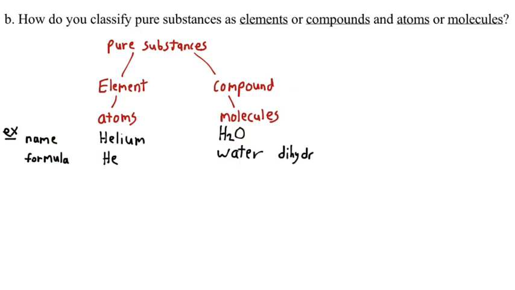So some examples. An atom on the periodic table, number 2 on the periodic table, is helium. It has a formula of He. H2O is not on the periodic table. H is on the periodic table and O is on the periodic table. They're not H2O on the periodic table. That's a compound. That's water or dihydrogen monoxide, where in pure water, everything in the water is an H2O molecule in that ratio bonded together, nothing else. So that's pure substances, elements, compounds.